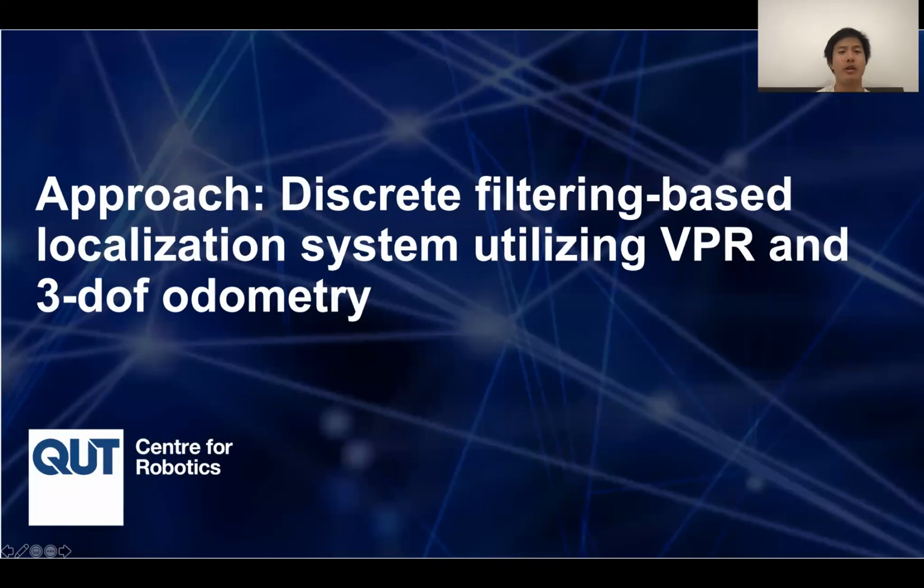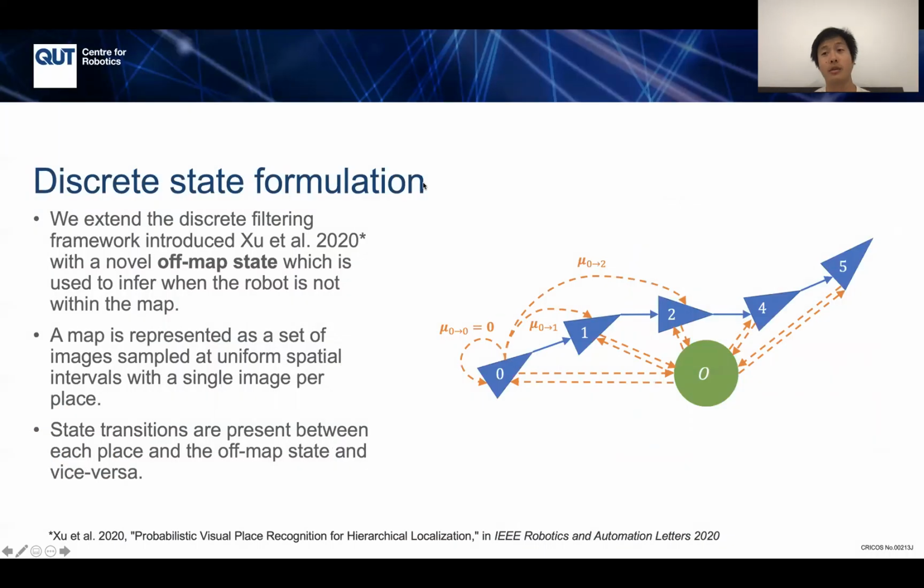So a bit about our approach. We utilize a discrete filtering-based localization system, and this combines visual place recognition with 3DOF odometry. To describe our discrete filter, we need to describe our discrete state formulation. So we extend the discrete state formulation and filtering formulation from our previous work with a novel off-map state. And this off-map state is key for inferring when the robot is on or off the map.